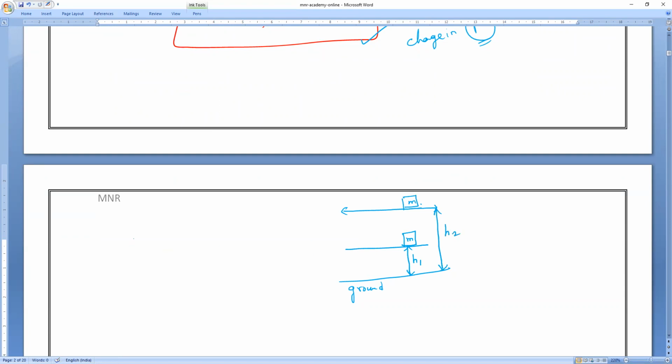Now, we all know that we just studied that final potential energy minus initial potential energy is equal to minus of what? Everybody? Work done. Okay, work done by what forces? That is very important. Work done by conservative forces. Yes. So that is what you have to remember.